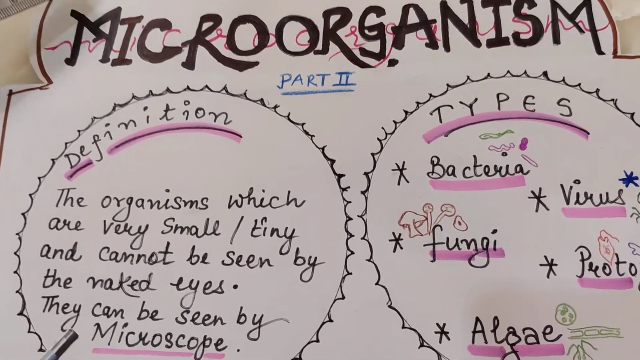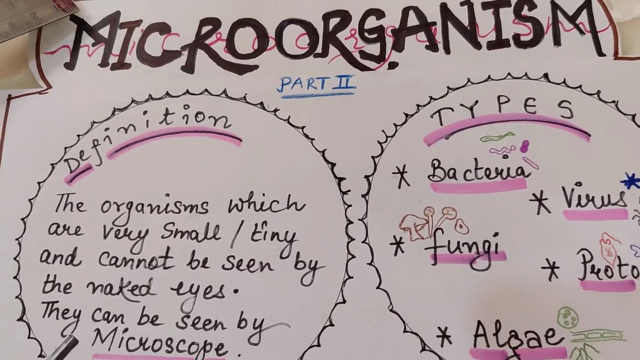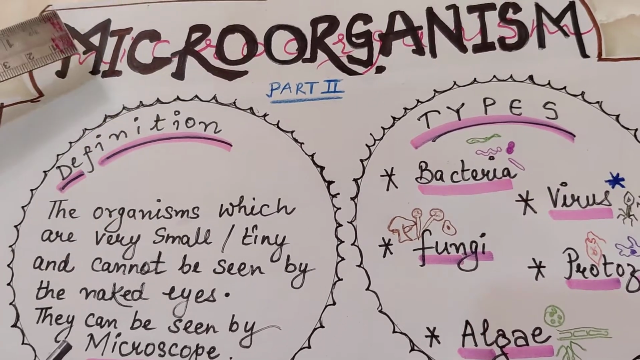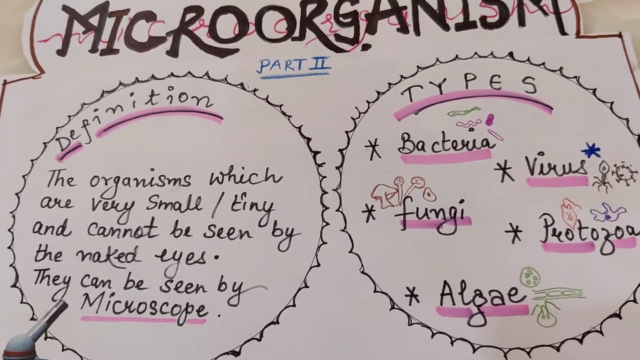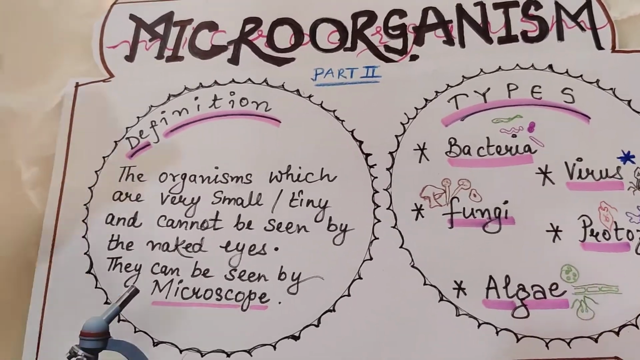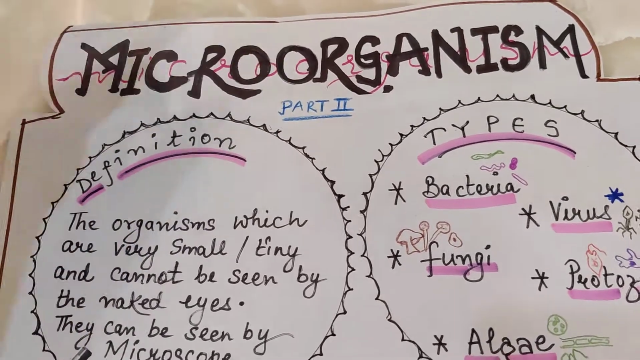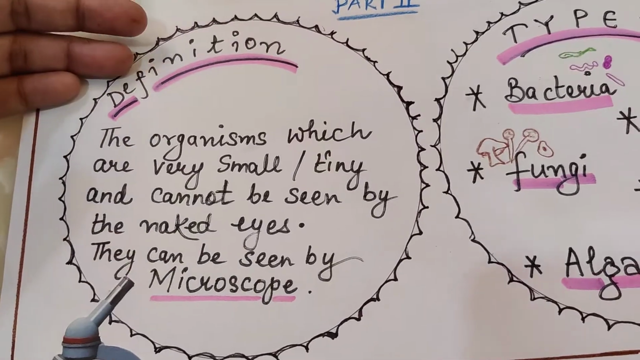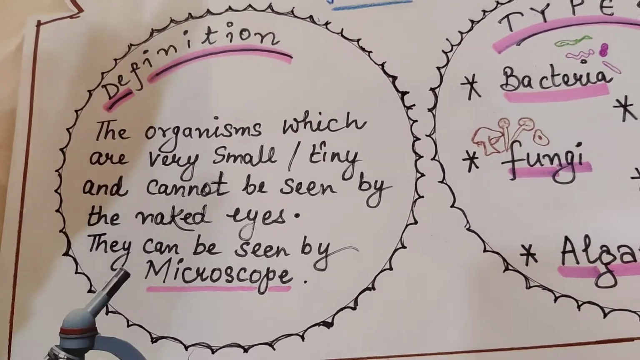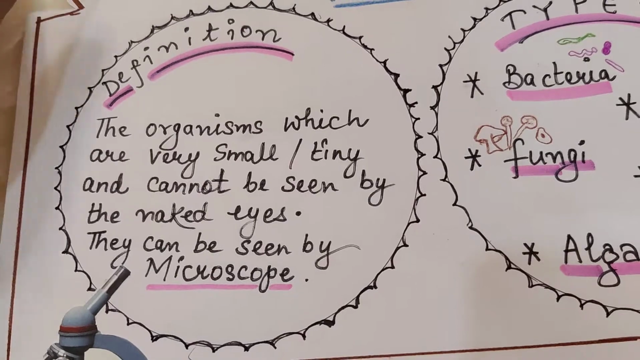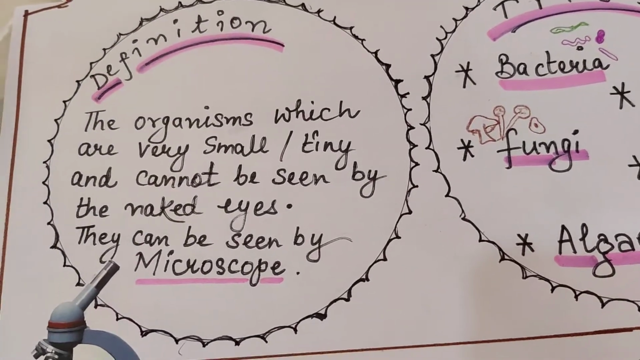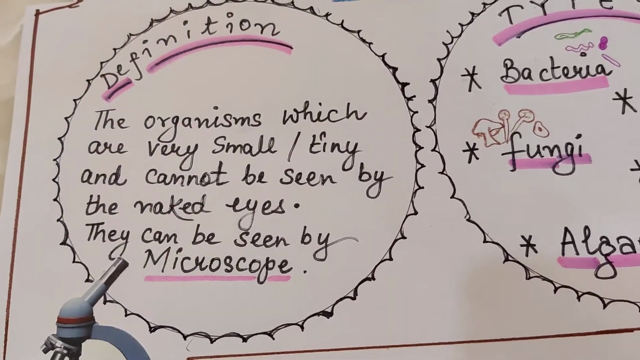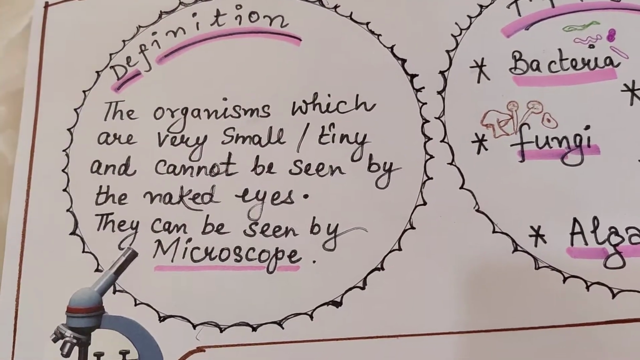Hello class. As we have taken part 1, the definition of microorganism and microbiology, now we are going to talk about some small aspects related to microorganisms. Now this is the part 2 series of this chapter where we will again revise the definition: these are organisms which are very small, very tiny, very minute, and they are not visible to the naked eye. So we are calling them micro plus organism.